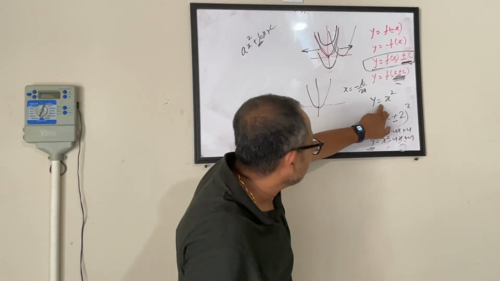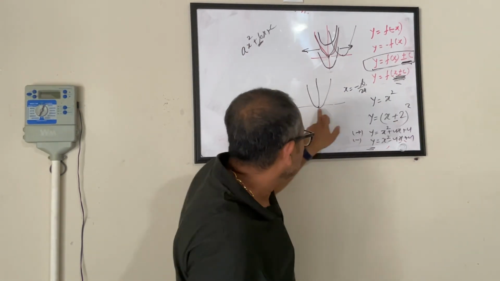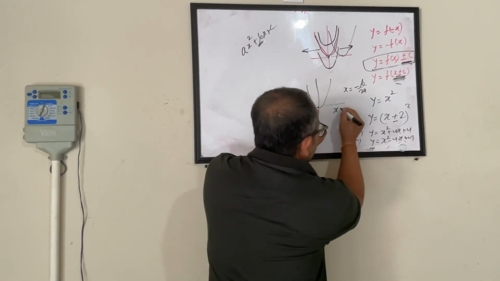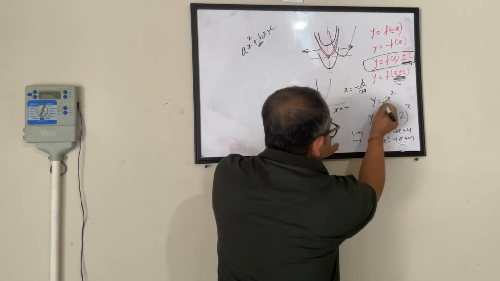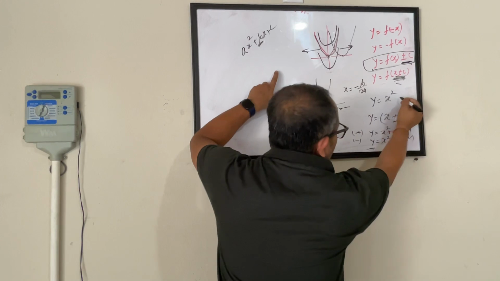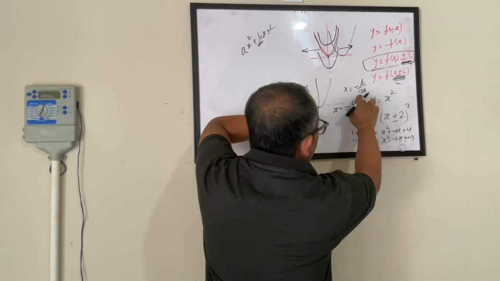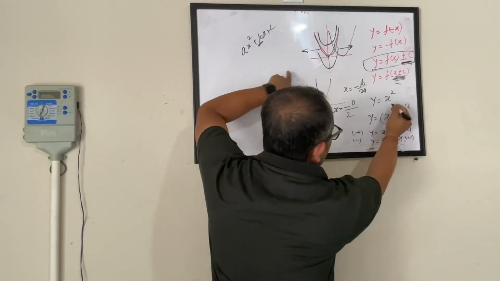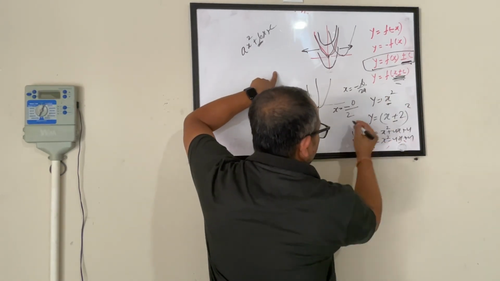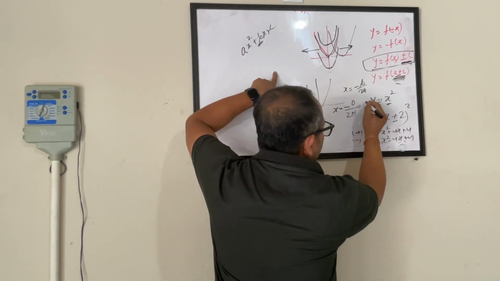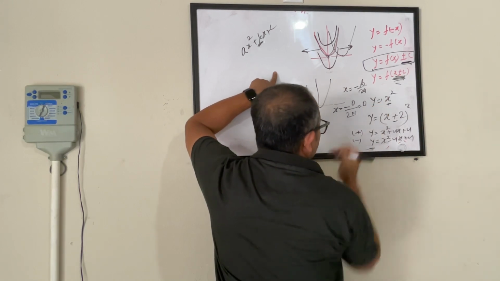In this case, if I have to look at the x coordinate of the vertex, it is minus b. Here there is no b, there is no x term. So minus 0 by 2a. 2 into what is my a here? 1. 2 into 1. So this becomes minus 0 by 2, that is 0.